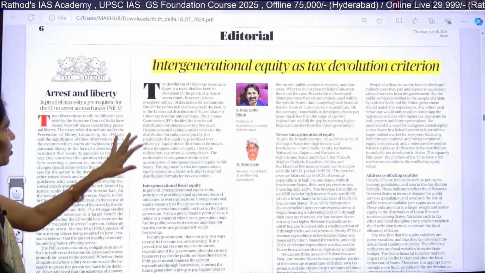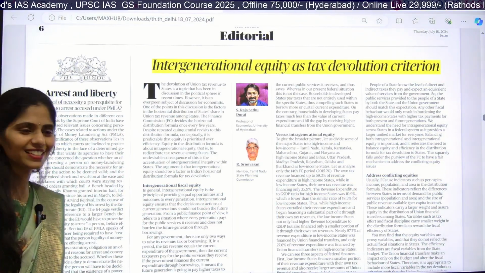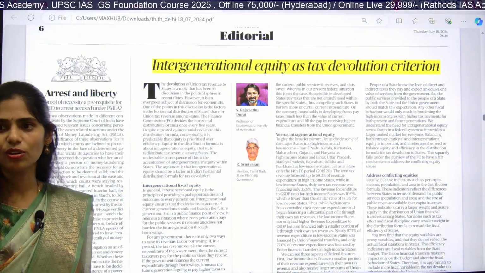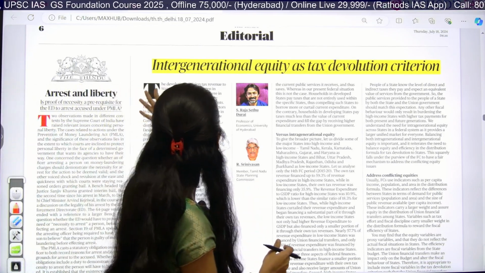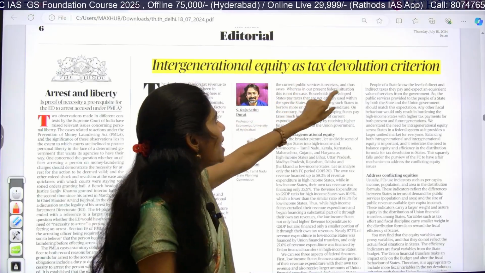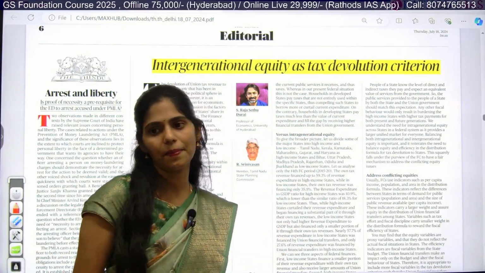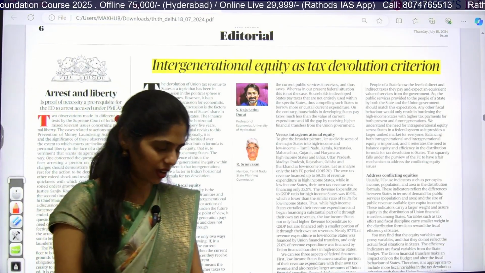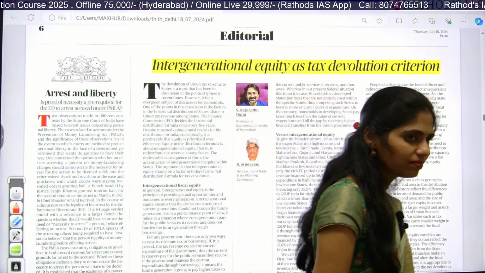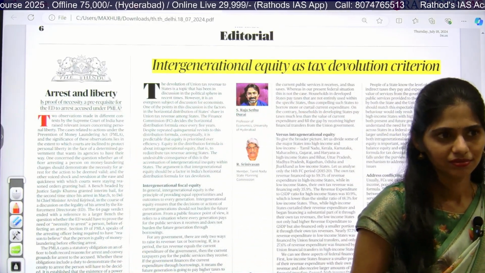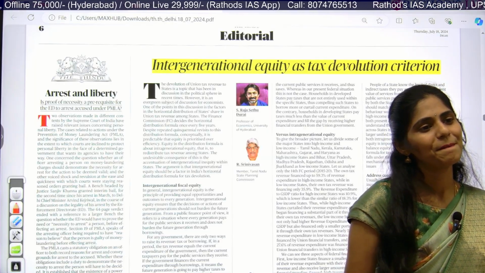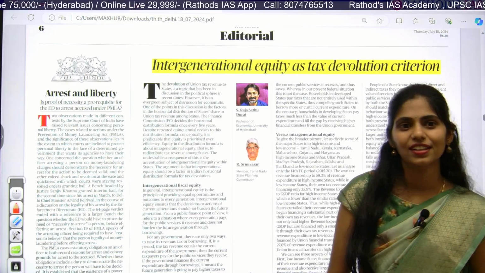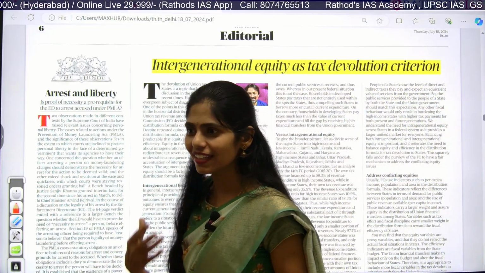Okay, now if you see this article, now tell me what it is saying at least. Guess now. I gave you every concept. Now tell me what is this intergenerational equity as tax devolution criteria. At least guess. Now you can guess, right? Do it fast. For next generation, the tax devolution. Okay. Come on, at least guess, say something.